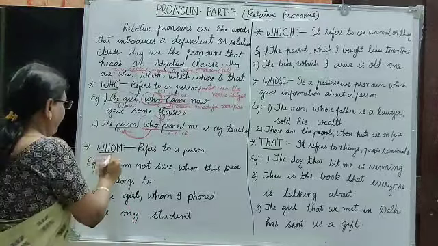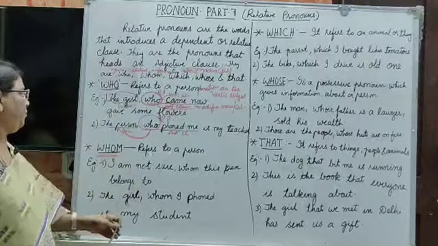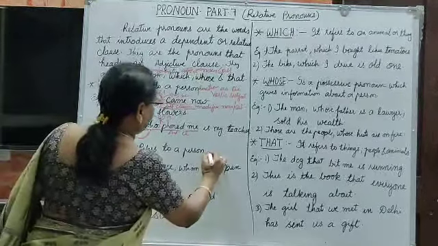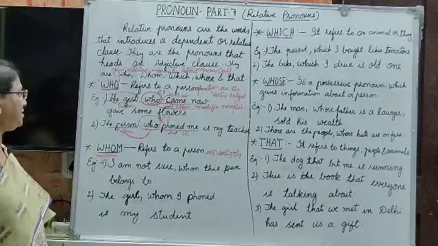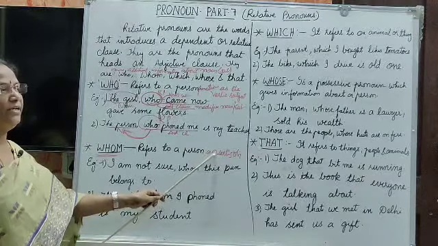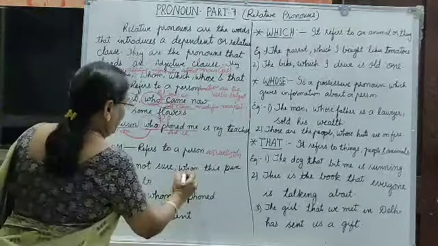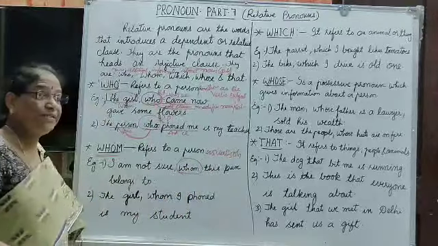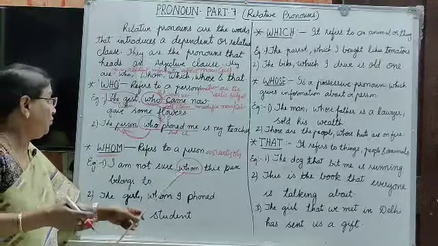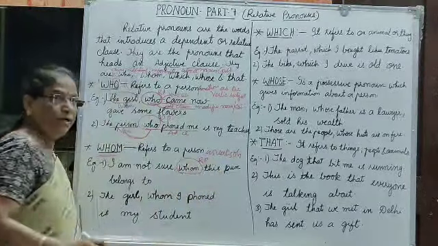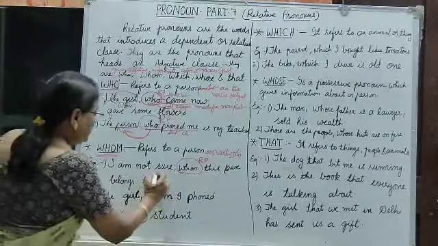Next is whom. Whom refers to a person. As who refers to a person, the same thing whom also refers to a person, and it functions as the verb's object. Let us see how. I am not sure whom this pen belongs to. Whom is a relative pronoun, and let us see how this whom functions as the verb's object.